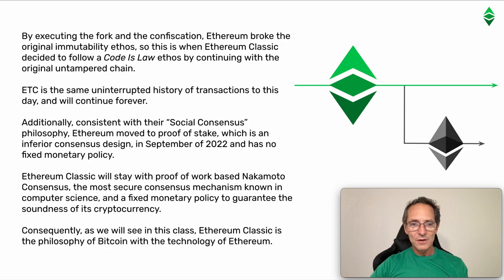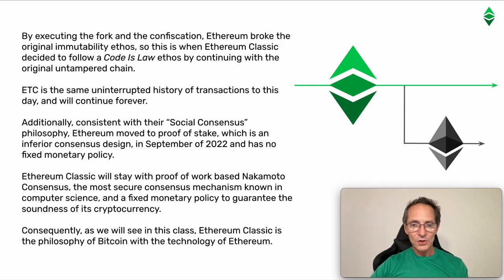So this is when Ethereum Classic decided to follow a code is law ethos by continuing with the original untampered chain. ETC is the same uninterrupted history of transactions to this day and will continue forever.